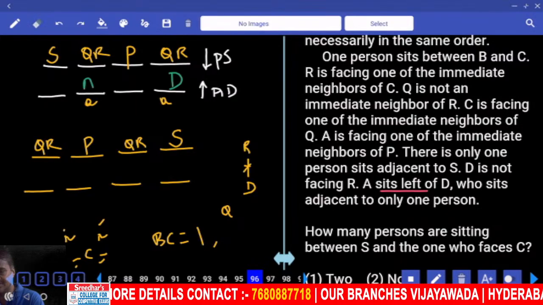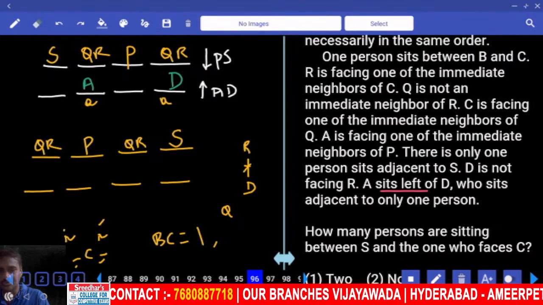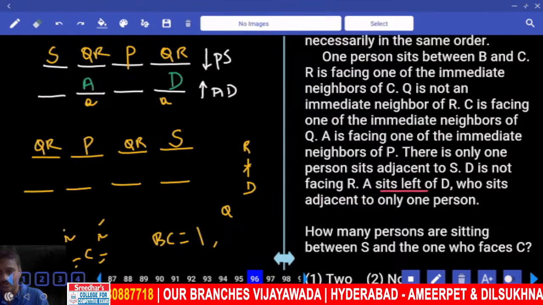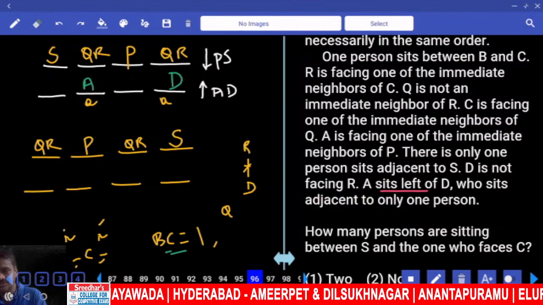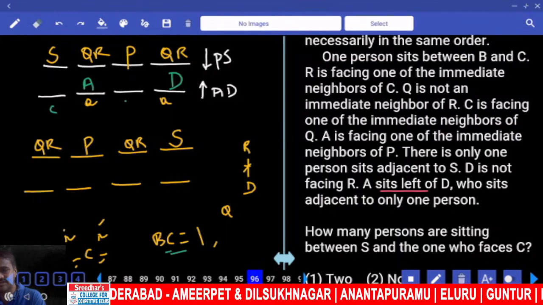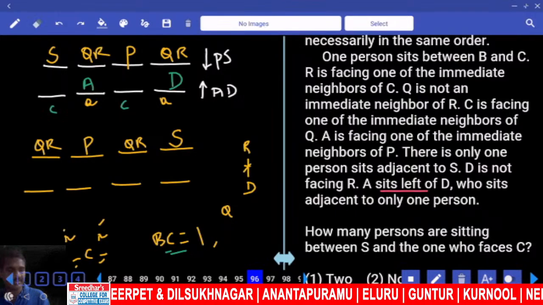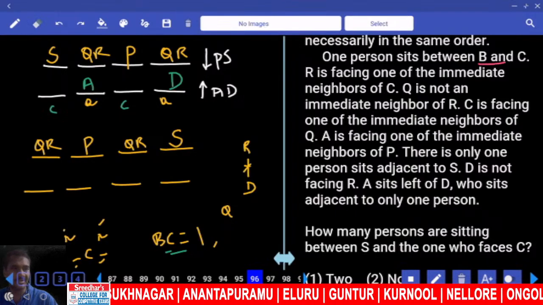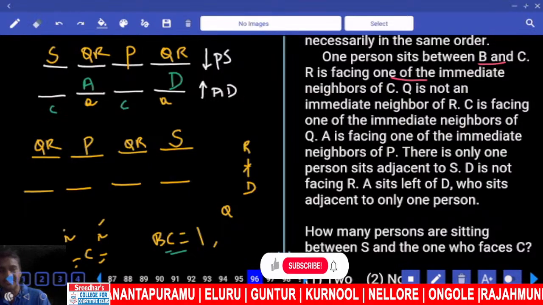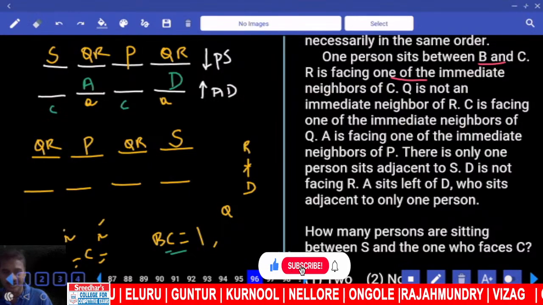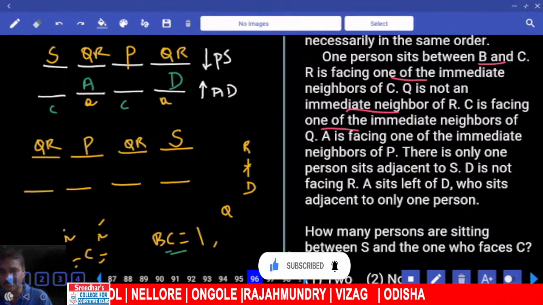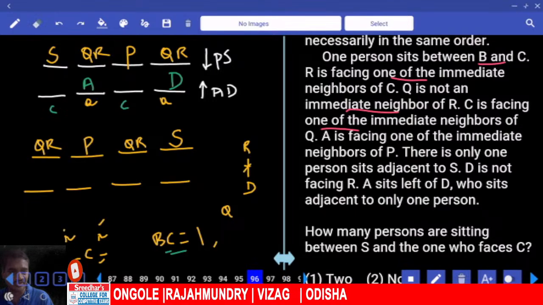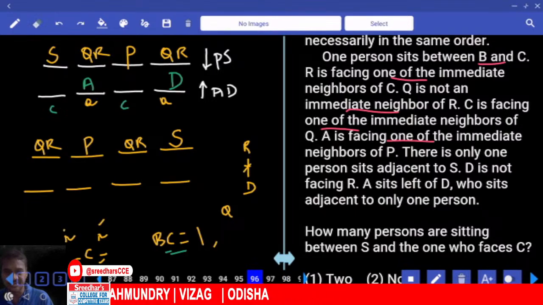If D is here, A must be here. Right? If A is here, now what must happen? Then C must be placed. Now B and C, there is exactly one person between them, that is valid. And C's opposite, C can be here, C can be here, two possibilities. Now tell me, any other information left over here? B and C, one person. R is facing one of the immediate neighbors of C. And Q is not an immediate neighbor of R. C is facing one of the immediate neighbors of Q. A is facing one of the immediate neighbors of P.